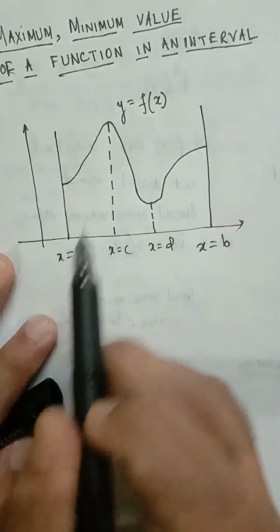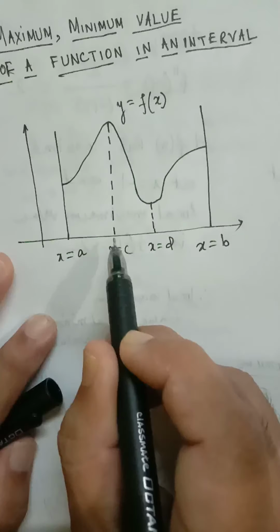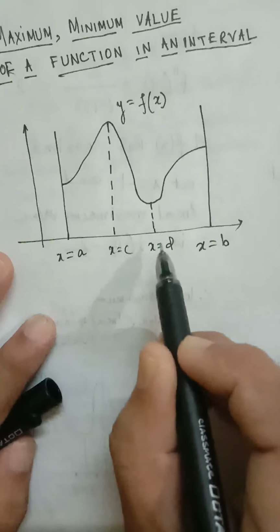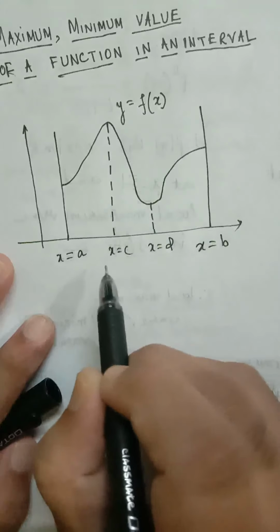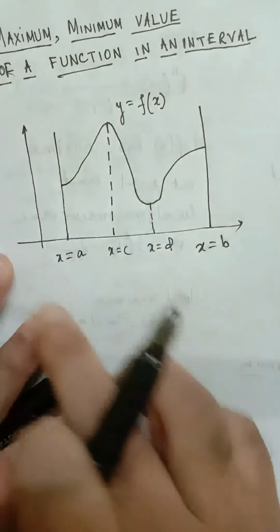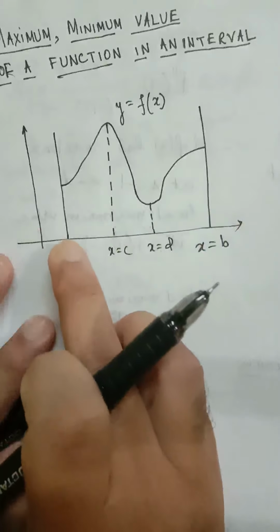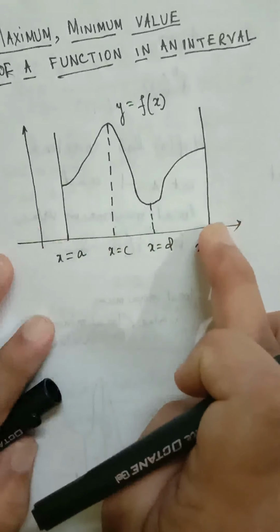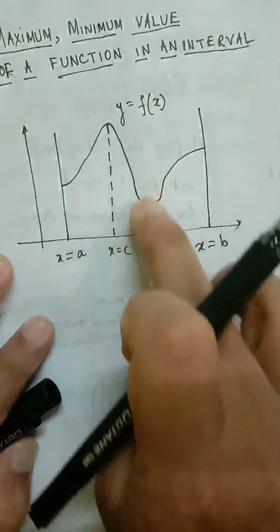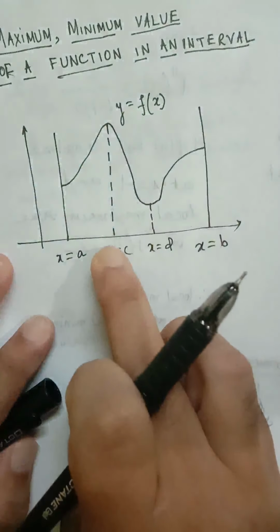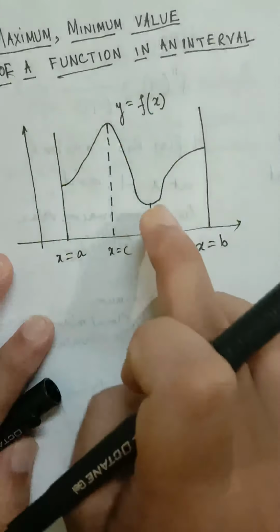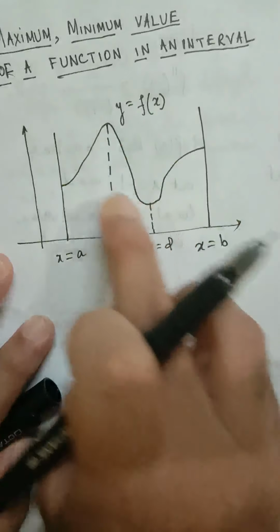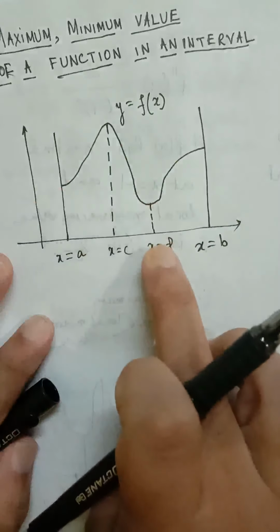Clearly, the function has a local maxima at x equal to c and local minima at x equal to d. Now, if we consider the graph of the function from x equal to a to x equal to b, the maximum value of the function in this interval is at x equal to c, and the minimum value of the function, you can see this is the lowest point, is at x equal to d.